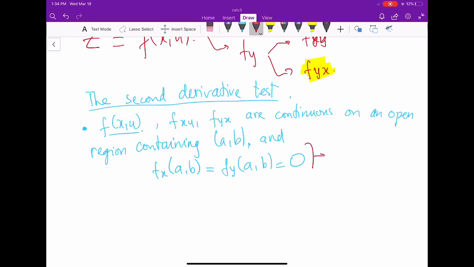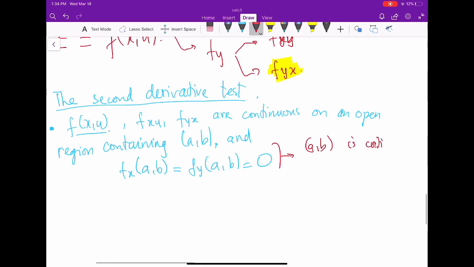This condition just says that (a, b) is a critical point, right? That means we don't have another case where the first partial derivative does not exist. So we have only one case: the partial derivatives at this point are equal to 0.